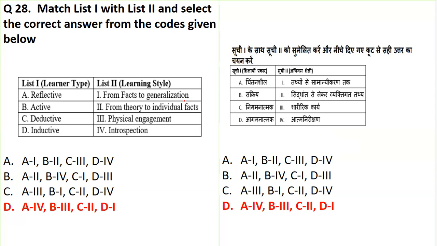Active learning indicates physical engagement, that is physical participation. Deductive learning indicates taking out from theory, reaching to the individual fact, that is from general to specific. And inductive indicates facts to generalization, that is from particular concept to a general concept.